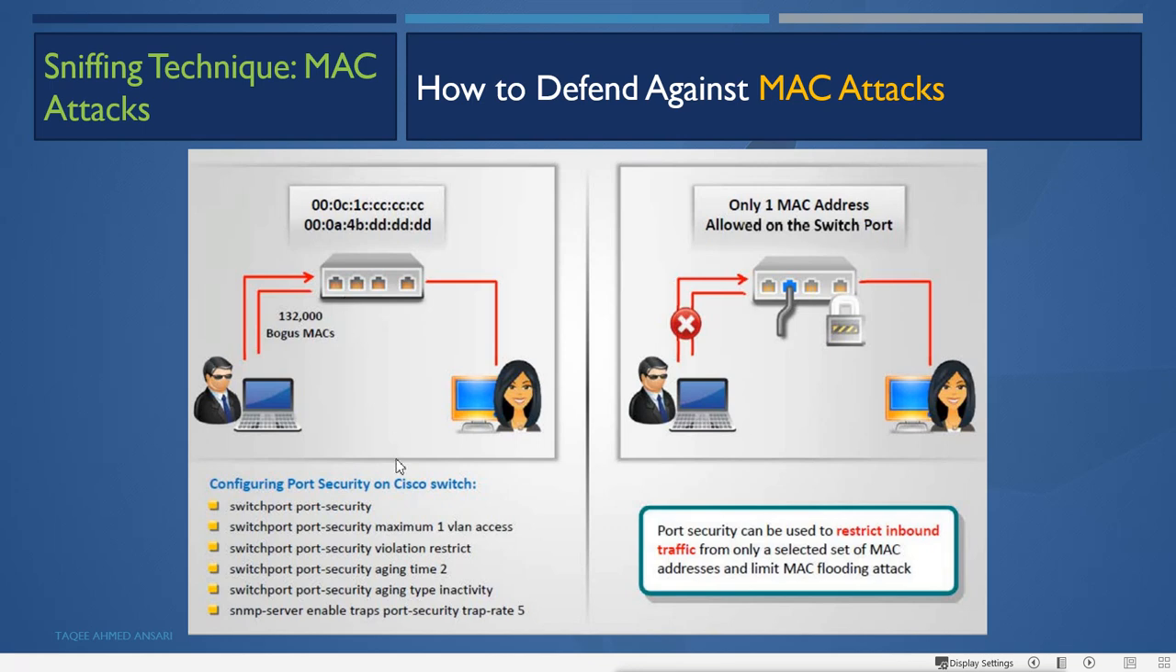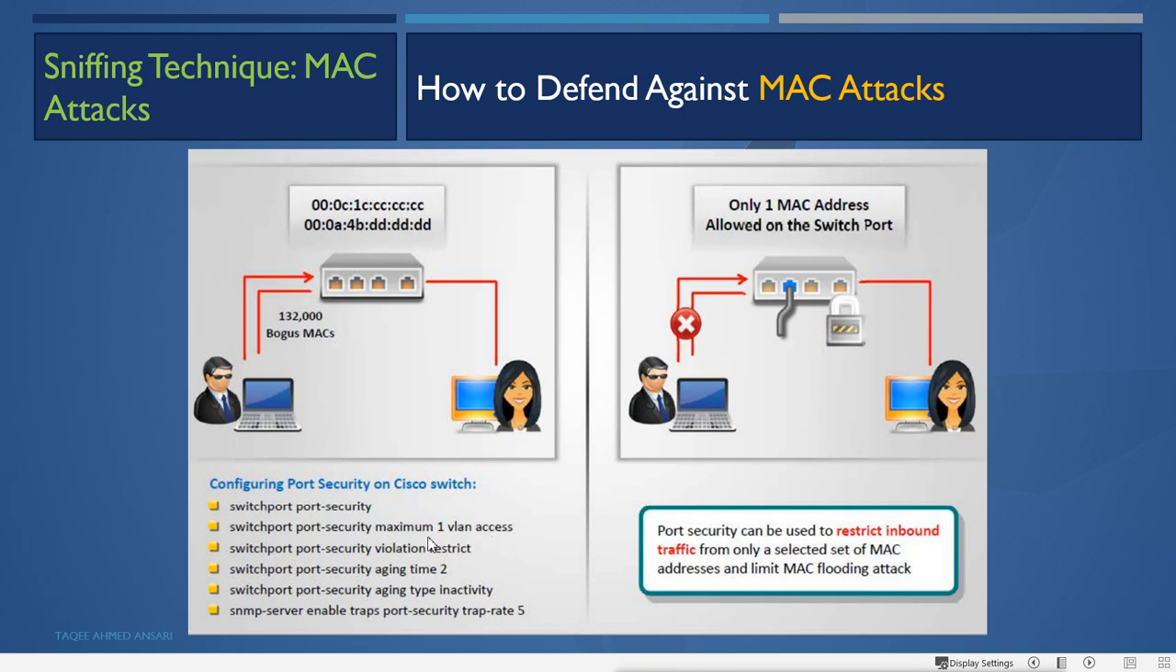Then the other options are restrict and protect. What do these two do? They will drop the packets, but they will not shut down the port. The port will still work, and only one MAC address will be accepted. Data for only that one MAC address is allowed to go through the switch, and other data will be dropped. There is a small difference between restrict and protect.